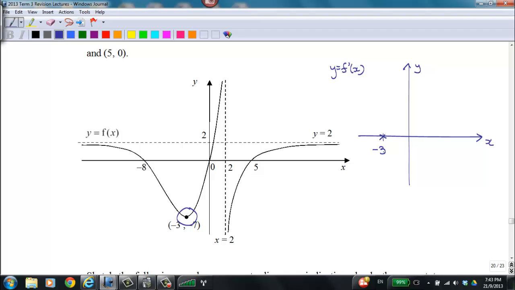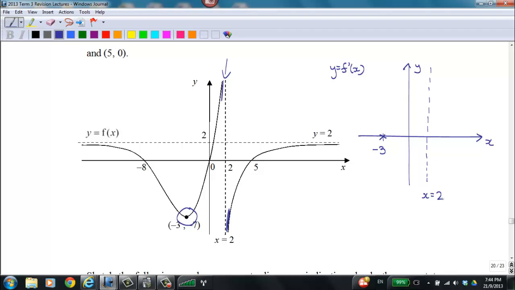Next up, we look at the vertical asymptote for the original graph, which is x equals 2. Please take note that at the vertical asymptote x equals 2, you can see that the gradient itself is getting more and more vertical, which means that the value of the gradient is becoming bigger and bigger in magnitude, approaching infinity. Hence, with this concept, x equals 2 is also the asymptote for the graph y equals f'(x).